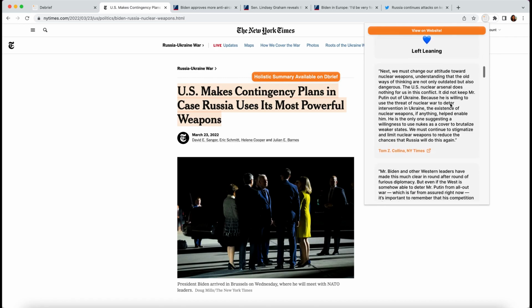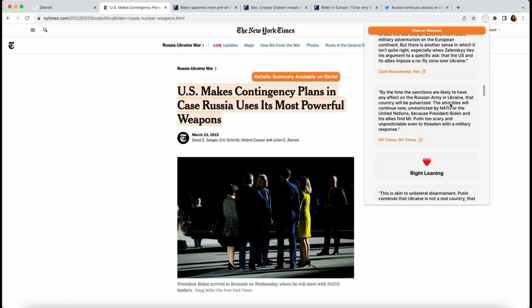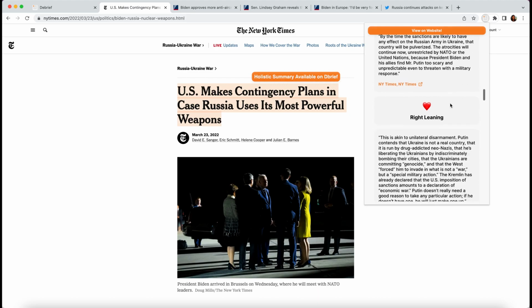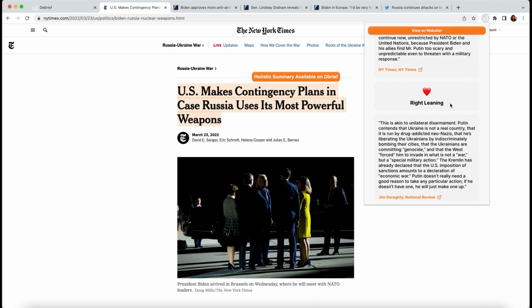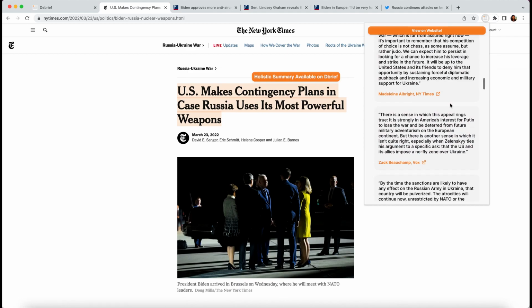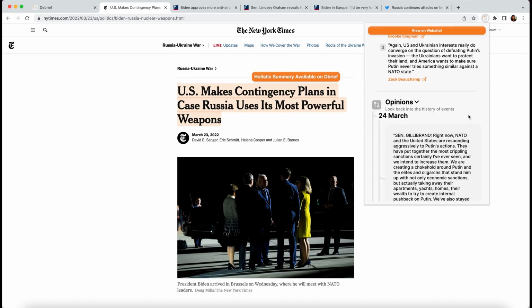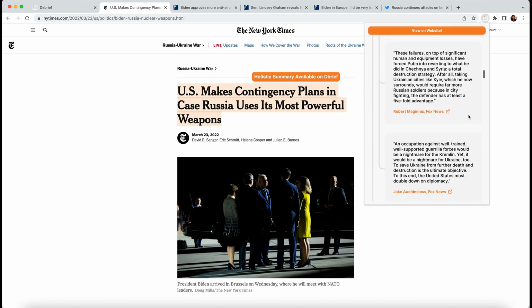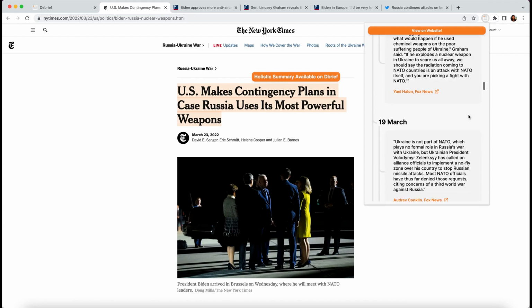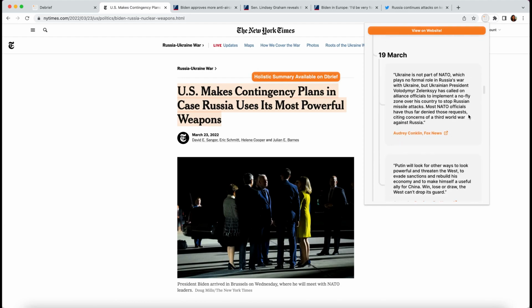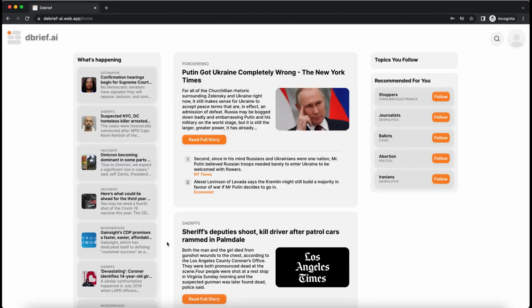Either we can show it to you as this debate format, so you can see all of the left-leaning and then all of the right-leaning, and then decide what you most agree with, instead of making your decision based off of one article. You can also see a timeline, which gives you perspective on how this has evolved over the last week. So what happened on the 22nd, the 19th, and exactly the key information.